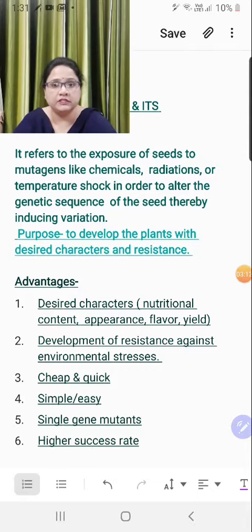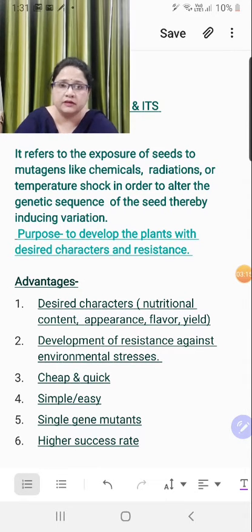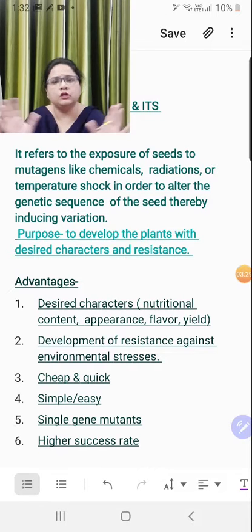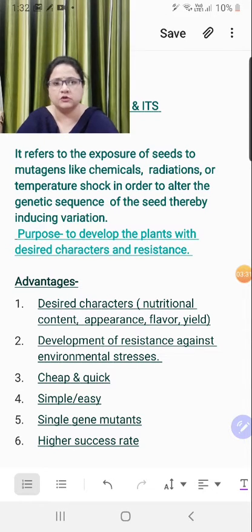Single gene mutants can be developed. Now since it is a target, suppose you are using radiation, that means in a DNA molecule you can target your radiation at one point, at one gene, and you can alter that single gene only. You are not trying to alter all the genes, all the shuffle is not needed here. So only one target can be done here. Single gene mutation can be done, and the outcome would be single gene mutants just by altering the nucleotide sequence of one gene. And the last one is that comparatively the success rate is higher, right children?